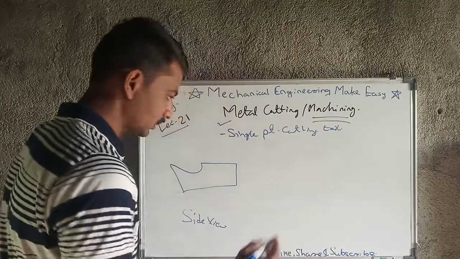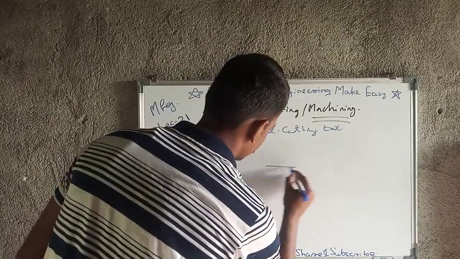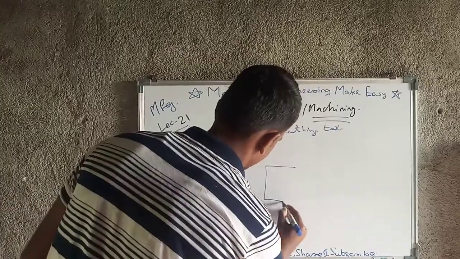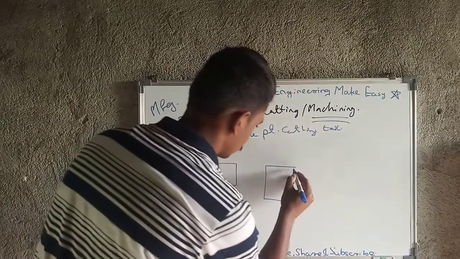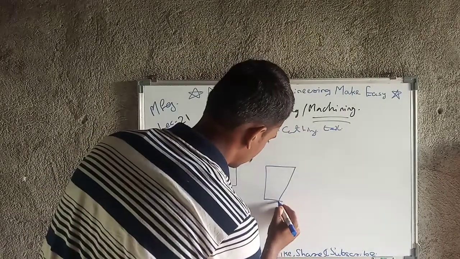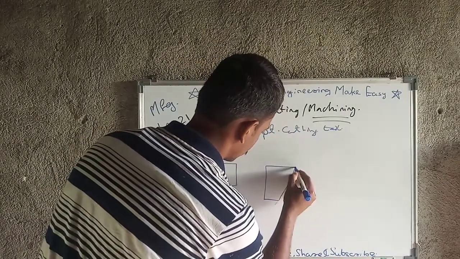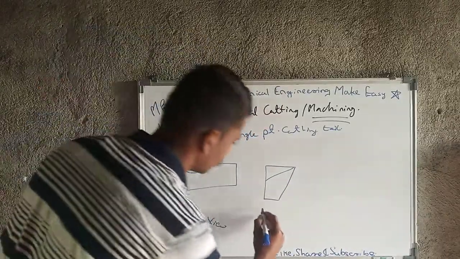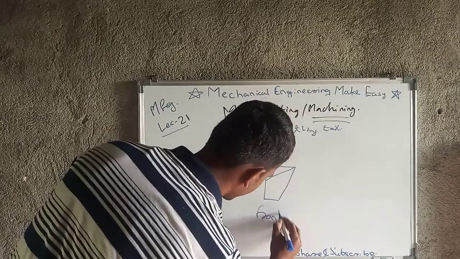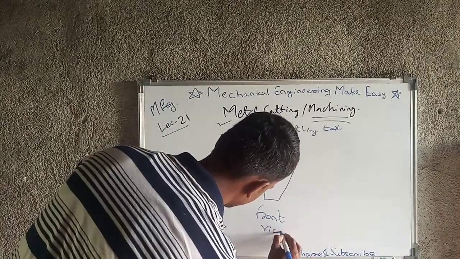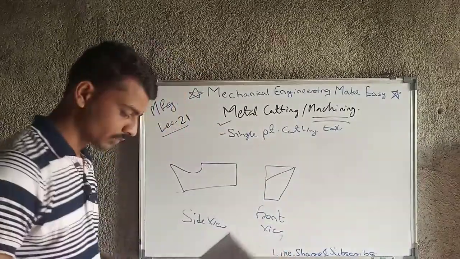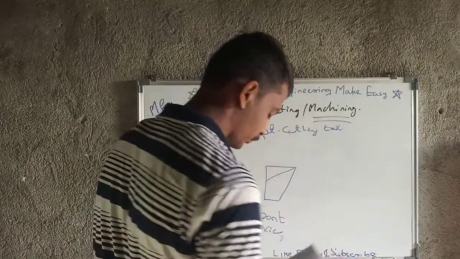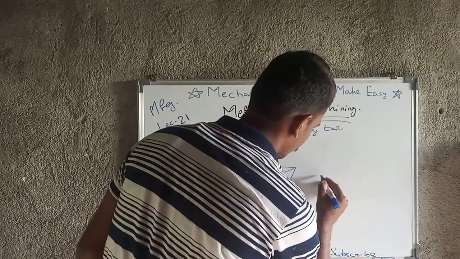Then the front view, okay, this is the front view. I will explain all the views. Then next is the top view. Top view will look like this.